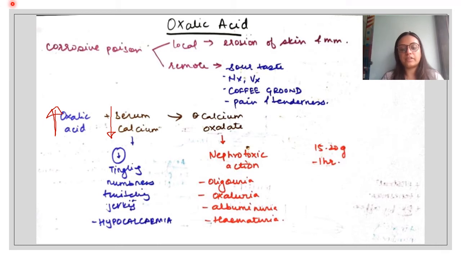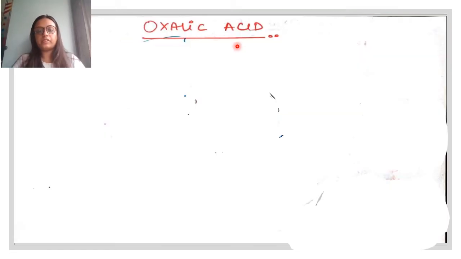Alright, so this was basic FMT. I have not even started with the materia medica part, but if you've understood this slide, then you will most likely understand the next slide as well. Now we start with the materia medica part of oxalic acid. Oxalic acid poisoning, if it were to happen, happens because of excess ingestion of oxalic acid.